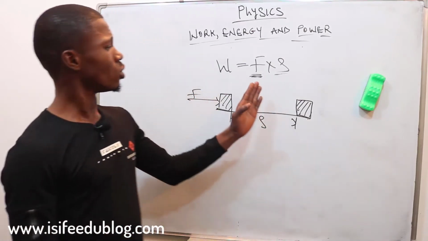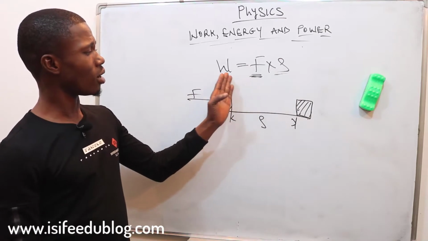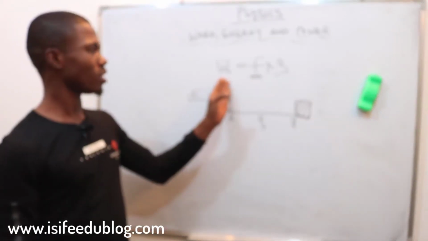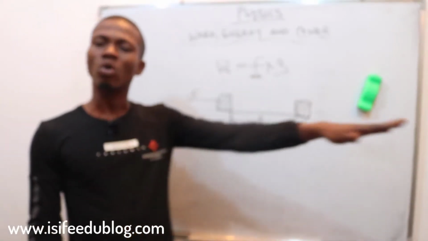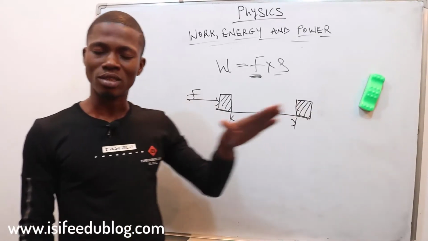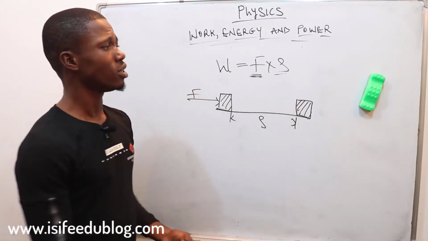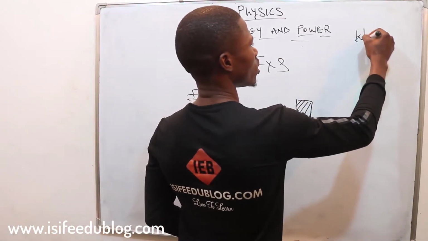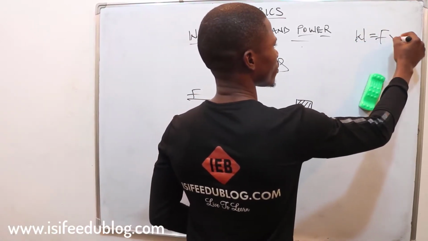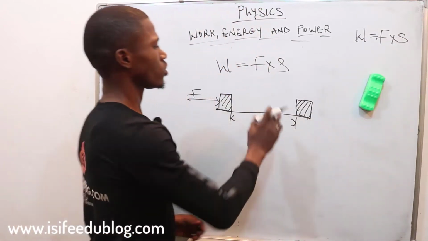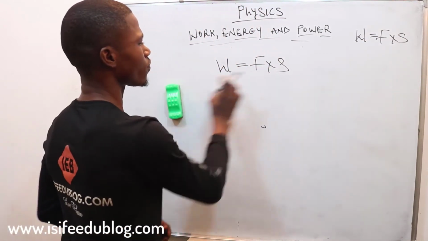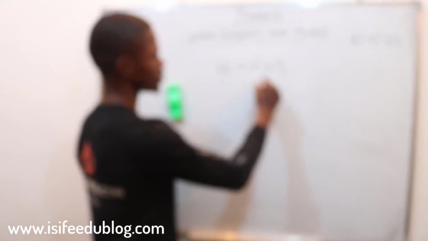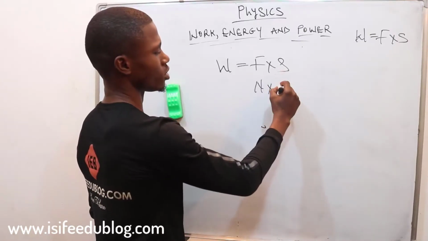Okay? So this is work done on a horizontal plane. So let's write out our formula here. Work is equal to force times distance. And you can also bear with me that force is measured in Newton and distance is measured in meter.